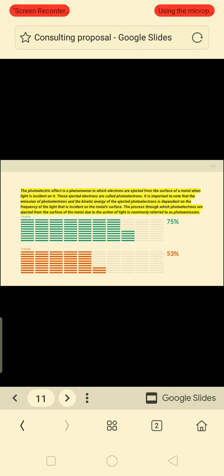Now, what is the photoelectric effect? The photoelectric effect is the phenomenon in which electrons are ejected from a metal when light is incident on it. So basically, when light is incident on the metal surface, electrons are ejected from the metal surface. The ejected electrons are known as photoelectrons. So this phenomenon is known as the photoelectric effect.